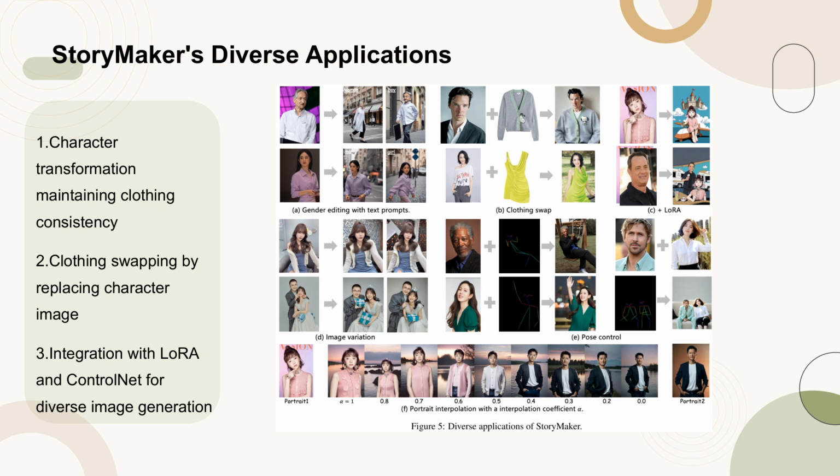Figure 5 showcases the diverse applications of StoryMaker in text-to-image generation. It highlights the ability to transform characters while maintaining clothing consistency, as seen in Figure 5a. Additionally, StoryMaker demonstrates clothing swapping capabilities, achieved by replacing the character image with a clothing image, indicating that the character embedding contains clothing information, as shown in Figure 5b. Furthermore, StoryMaker integrates seamlessly with LoRA and ControlNet to generate diverse images while maintaining character consistency, as illustrated in Figure 5c. These applications underscore StoryMaker's versatility and effectiveness in personalized image generation.